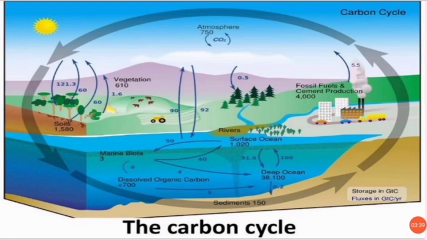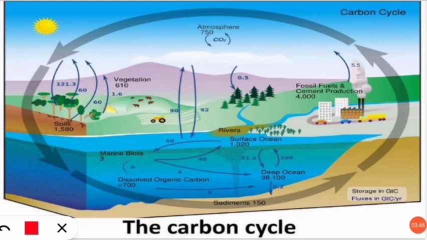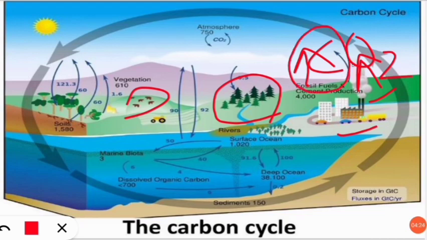So we will start discussing about the first important gaseous cycle, that is carbon cycle. So carbon is present everywhere, and we will say how it is cycling throughout the atmosphere, hydrosphere and other spheres of environment. So first of all, you should know that it is basic that carbon dioxide is released into the atmosphere by respiration of producers and consumers. So producer means these plants and consumers means these animals, and when we respire, we release carbon dioxide in the atmosphere. And also the burning of wood and fossil fuels from the industries and cars, they release carbon dioxide in the atmosphere. So carbon dioxide means here carbon is present, so that is why we are reading this carbon cycle.